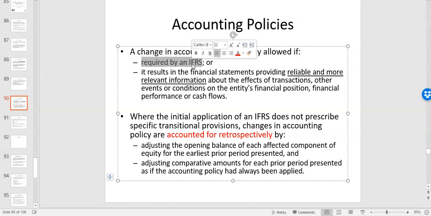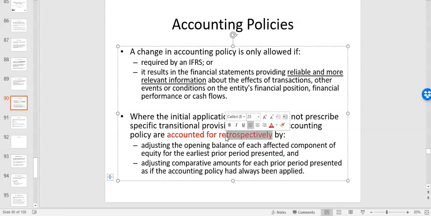So when we had the implementation of IFRS 15 revenue or IFRS 16 leases, those standards gave you an idea of how you transition from the old standards, IAS 17 and IAS 18, to the new standards. Whereas if it doesn't tell you that, or if you're changing an accounting policy just because it gives you more reliable information, you must change it retrospectively. What that means is you must go back and change prior year accounts.